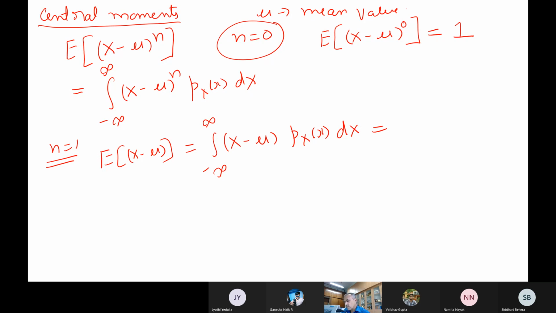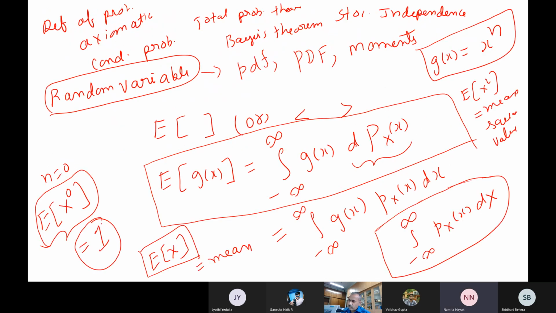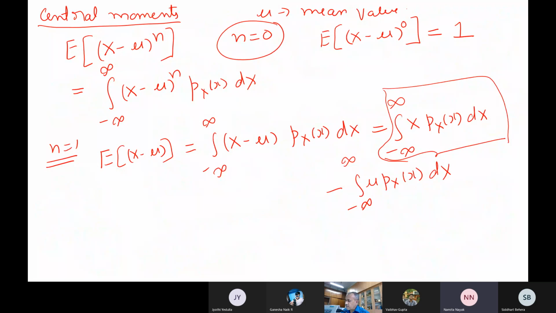Now what is this value? So now we split it into two integrals. We get the integral from minus infinity to infinity of x times p_X(x) dx, minus the integral from minus infinity to infinity of mu times p_X(x) dx. What is the value of the first integral? The integral of x p_X(x) dx is nothing but the mean itself, the expected value of x, which is mu. You followed? So the first one is mu.